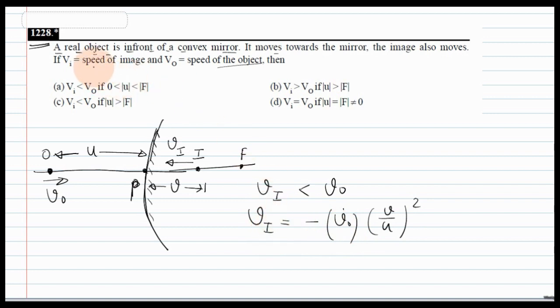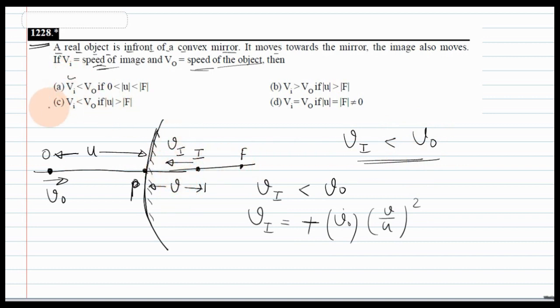Okay, and they are asking about speed, so we will neglect the directions. In direction, the velocity of the image will be in the opposite direction, so we will neglect the direction. We can take the plus sign here because we are talking about speed. So the speed of the image is always less than the speed of the object in case of a virtual image of a real object by a convex mirror.